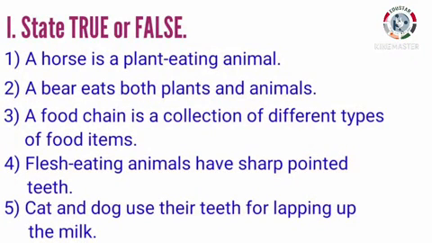State true or false. First one, a horse is a plant-eating animal. Second one, a bear eats both plants and animals. Third one, a food chain is a collection of different types of food items. Fourth one, flesh-eating animals have sharp pointed teeth. Fifth one, cat and dog use their teeth for lapping up the milk.